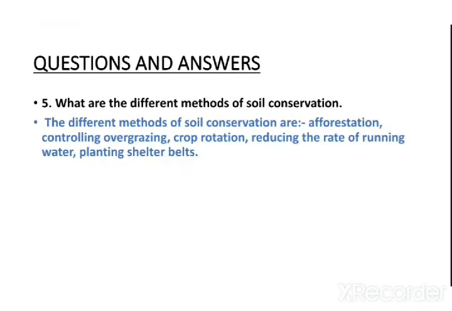Our next question is question number 5. What are the different methods of soil conservation? So the answer is the different methods of soil conservation are afforestation, controlling overgrazing, crop rotation, reducing the rate of running water and planting shelter belts.